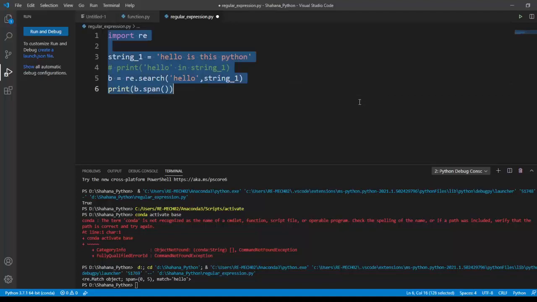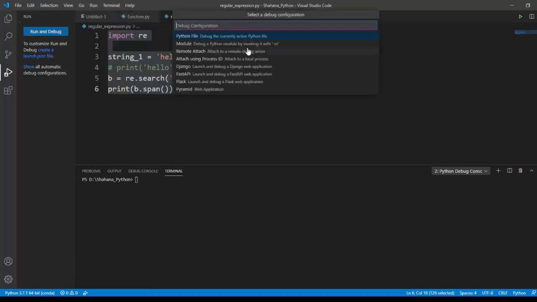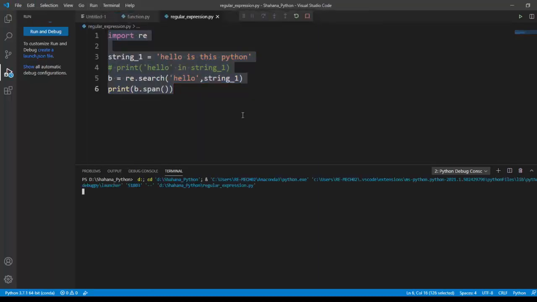Before that, I'm gonna save it and clear my console. Okay, I'm gonna run this. We got an index position for the hello value. It starts from 0 and ends at 4, but it will tell up to 5 only. Okay, 0 1 2 3 4, it ends at 5.